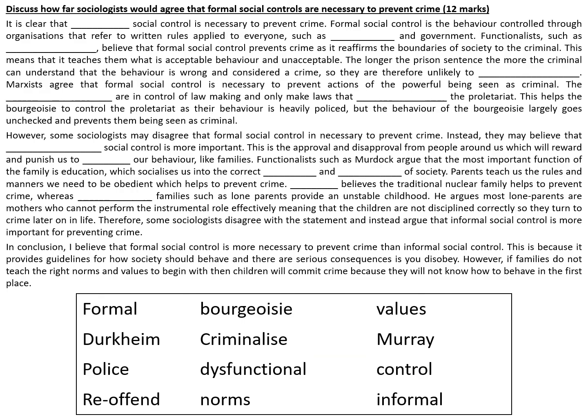So what I'd like you to do now is look at this 12-mark question. So I've written most of it for you. Discuss how far sociologists would agree that formal social controls are necessary to prevent crime. So we're looking at, is formal social control like prison needed to prevent us from committing crime? So I've got all the information there. I'd like you please to put in the correct blanks. The word bank is at the bottom, so you should be able to find the information there.